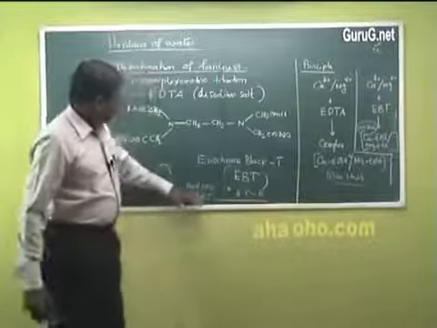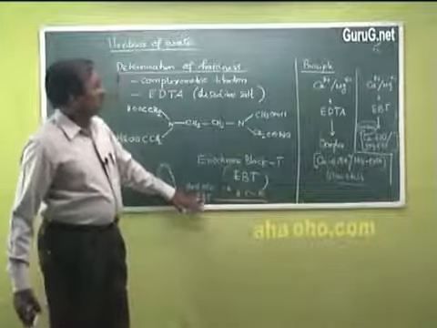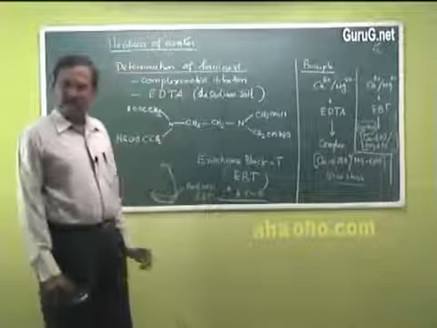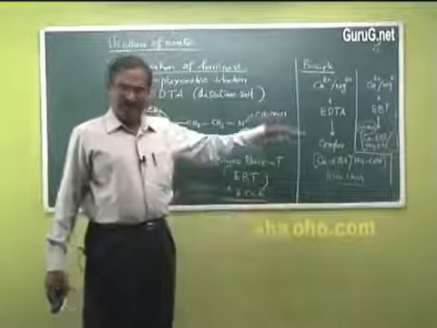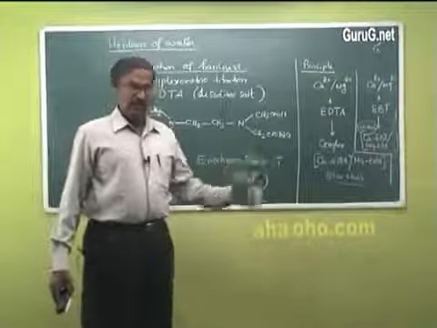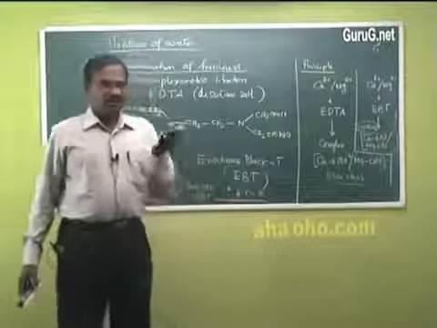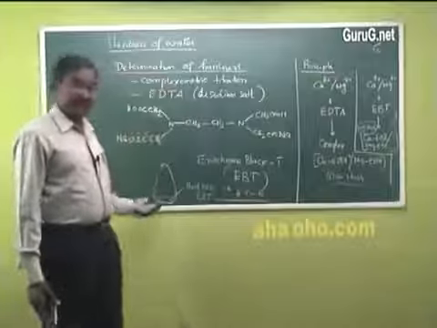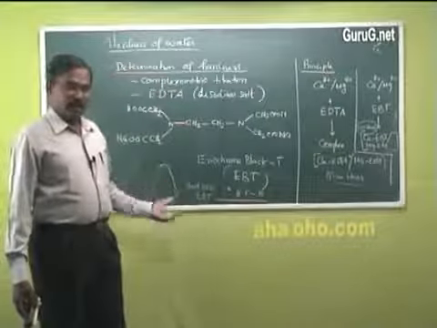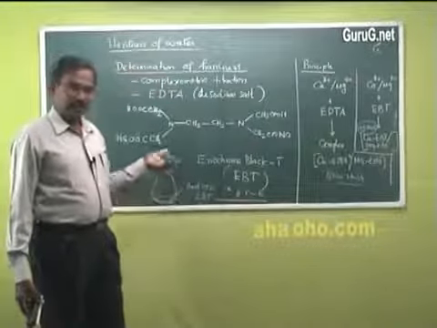On adding, the EBT will combine with calcium and magnesium ions, forming a complex. That complex is wine red in color, but it is unstable. So now the conical flask solution has a wine red color. It contains hard water, indicator and buffer.